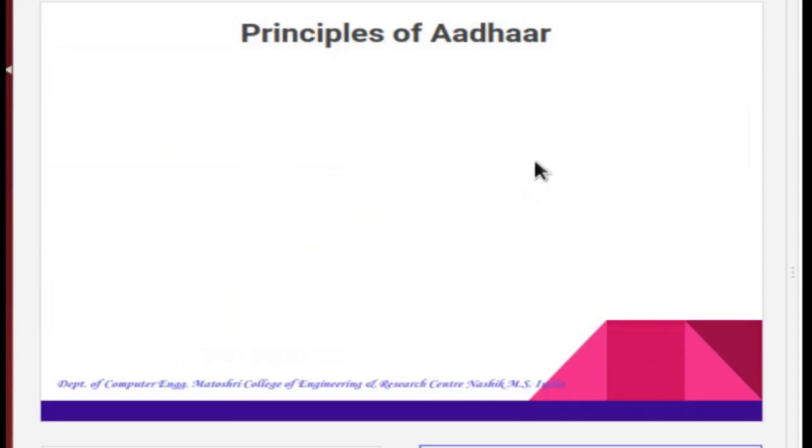The primary reason for the UID project was to establish the bona fide identity of a person. Lack of an identity proof often excludes people from many facilities and formal systems in society, such as opening a bank account or accessing the public distribution system, popularly known as PDS.